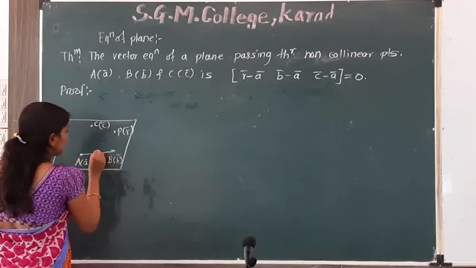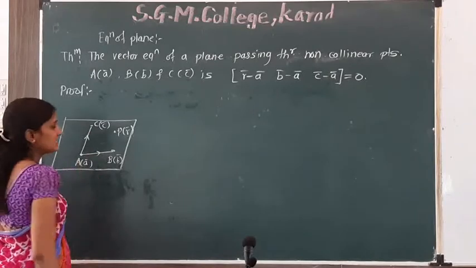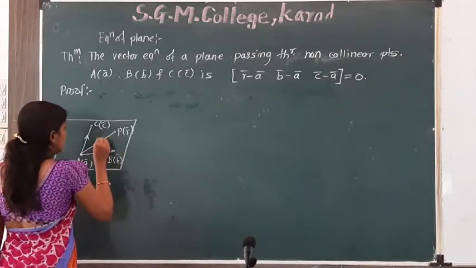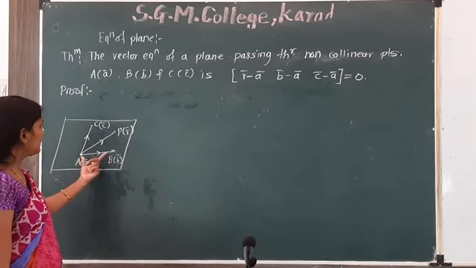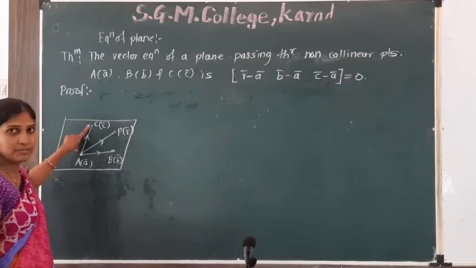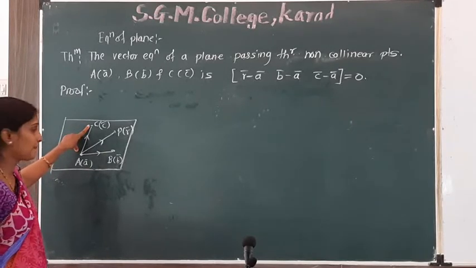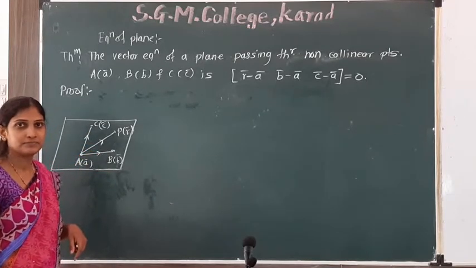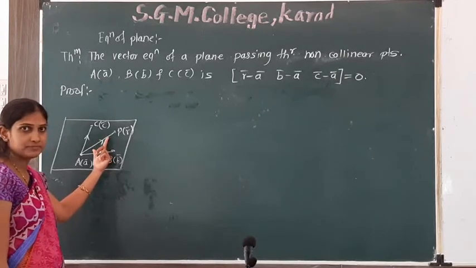We draw vector AB bar, vector AC bar and vector AP bar. Now, vector AB bar and vector AC bar are coplanar with this plane and coplanar with AP bar.